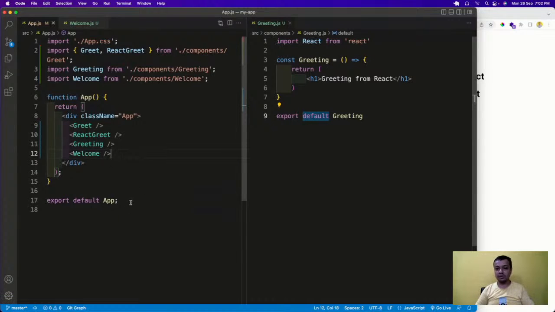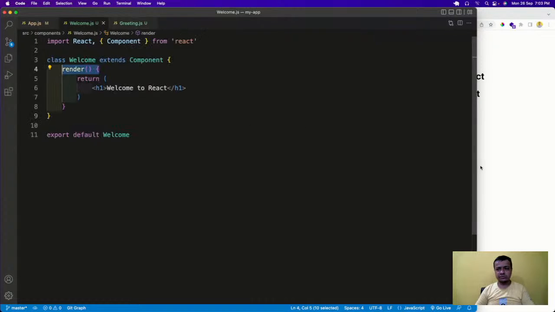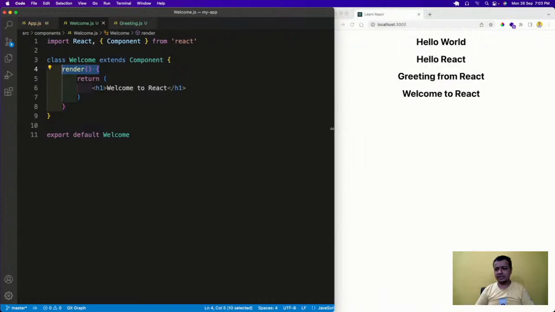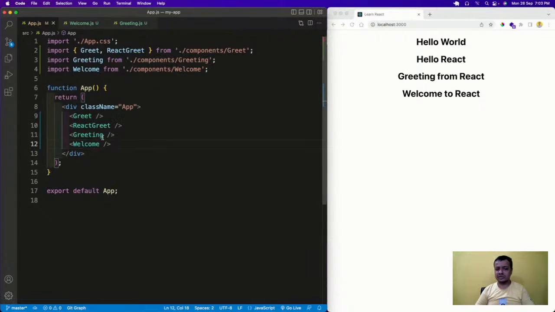But the class component will take at least 2 to 3 days, and hooks is very small, it will be completed in 1 day. So that is there. And greetings, okay, greetings is there, and this is how the class is there. But see, using it is very easy. Like welcome, it is used like functional only. So welcome to React is coming. So this is how it is being used.